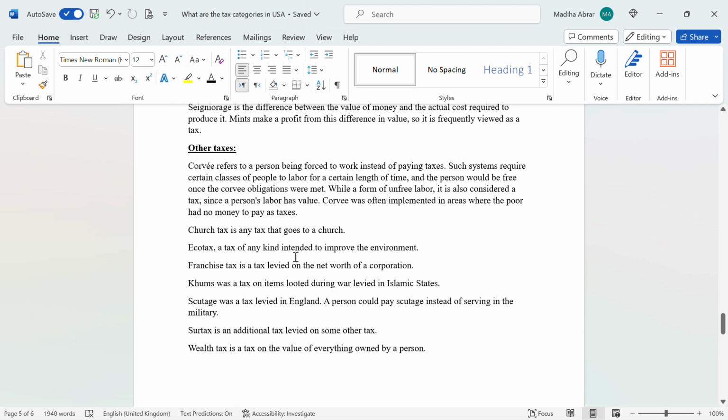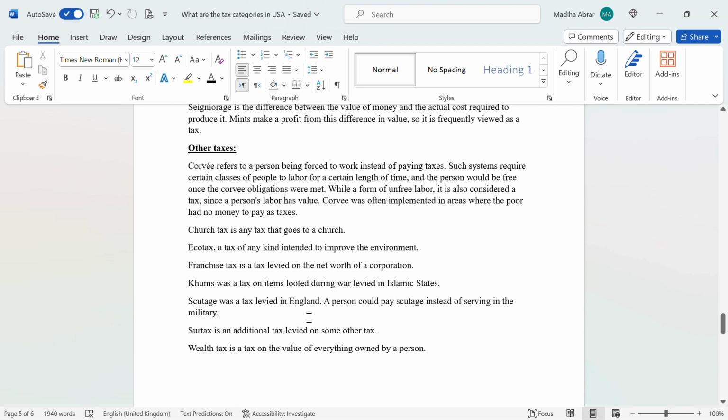Church tax is any tax that goes to a church. Ecotax, a tax of any kind intended to improve the environment. Franchise tax is a tax levied on the net worth of a corporation. Khums was a tax on items seized during a war levied in Islamic states.